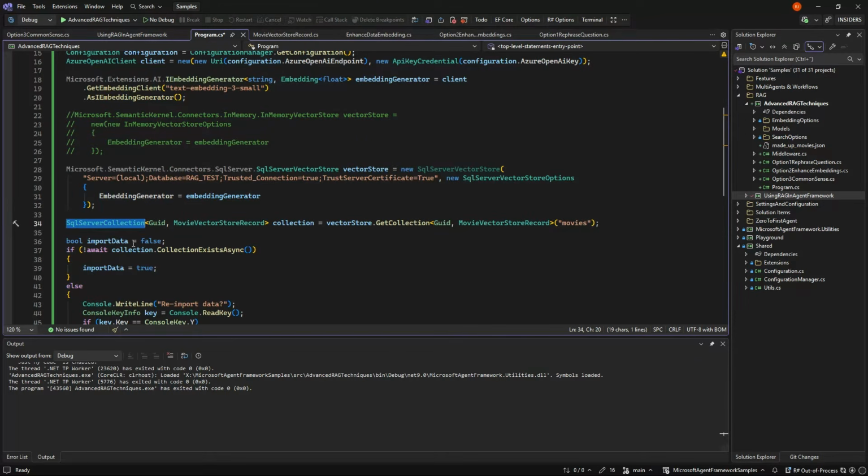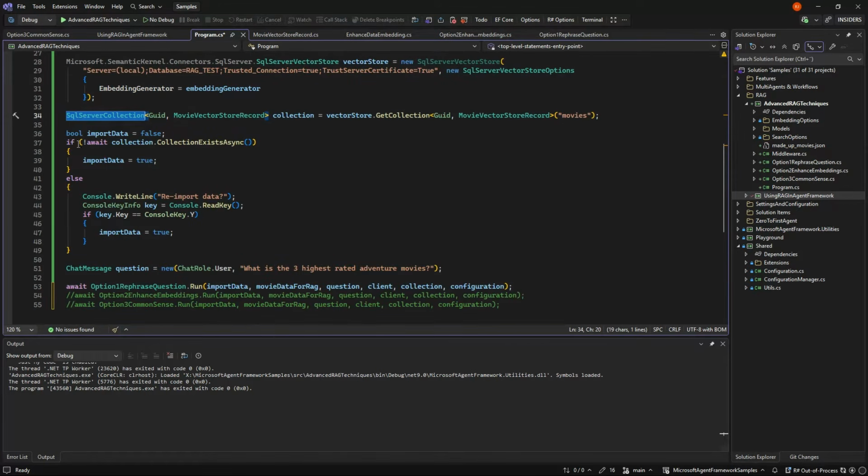So we are now having a SQL Server collection, and that collection is now being checked because we have a collection exists async. And if it doesn't exist, we will import the data. Else we will ask if we want to re-import the data, because we want to run this again and again and not sit and import exactly the same data into the database.